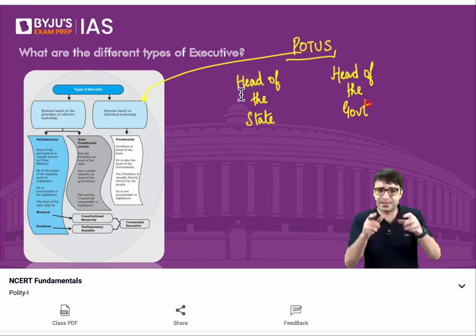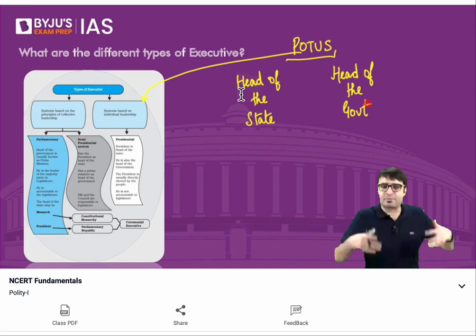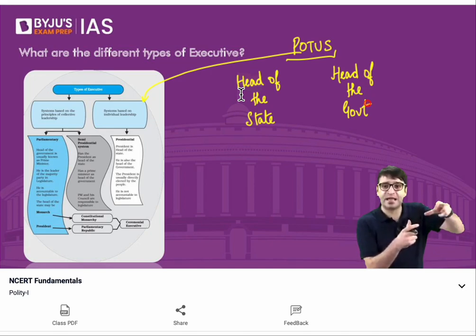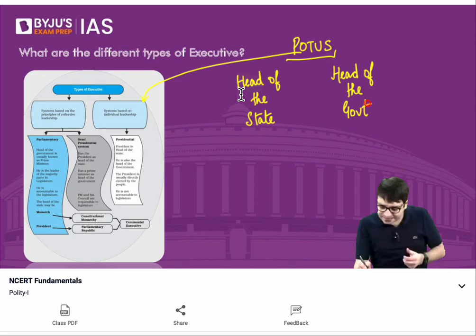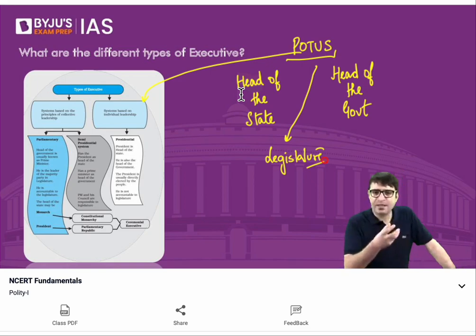And now you understand the difference between the state and the government. In case of a presidential executive, which is based on the concept of individual leadership, the president is not only the head of the state, he's also the head of the government. And he's very powerful. And his life is not dependent upon the legislature. So what does that mean? Something that I told you before. In case of India, the Prime Minister remains in office as long as he enjoys the majority in Lok Sabha. The moment the Prime Minister loses majority in Lok Sabha, he is gone.